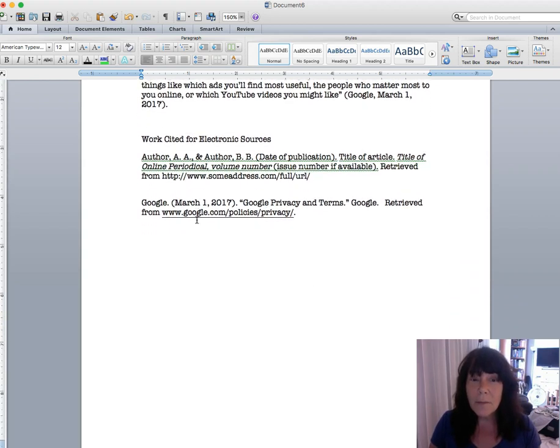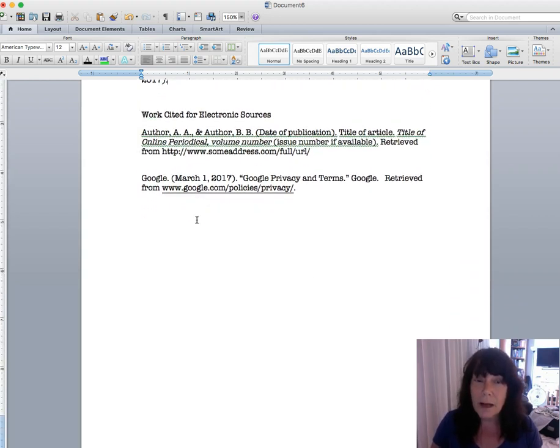Now, when it comes to citing this as a works cited entry, this is the information the APA organization asks us to have. First, we have the author or the authors, followed by the date of publication, followed by the title of the article, the title of the online periodical, volume number, and so on and so forth, because sometimes a lot of academic articles are read online, so you're going to need this information, followed by where you retrieved the information, the URL.